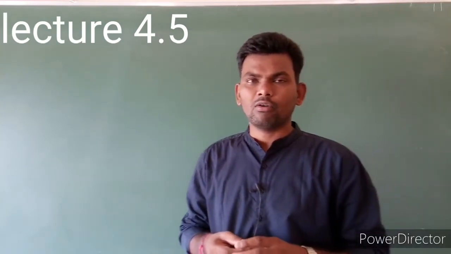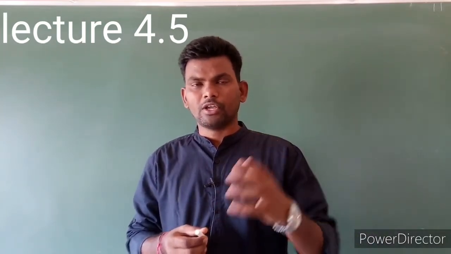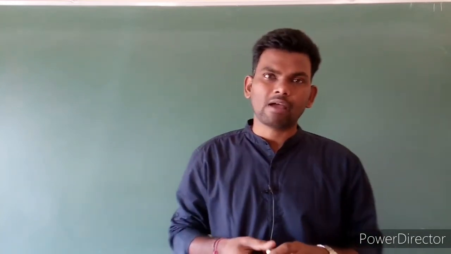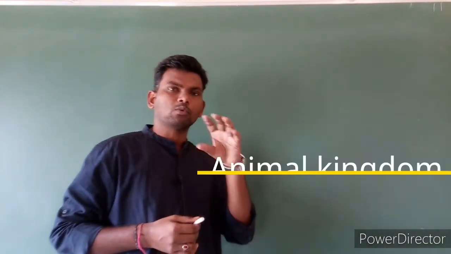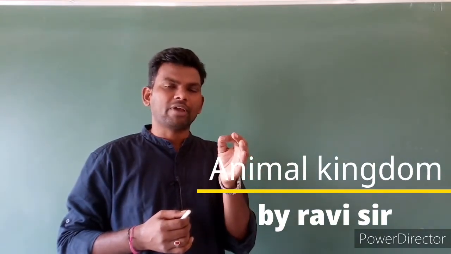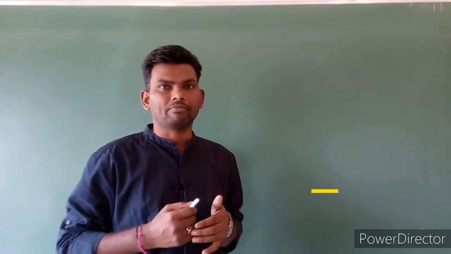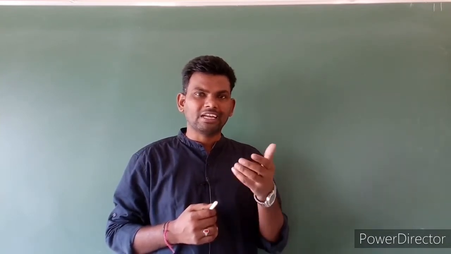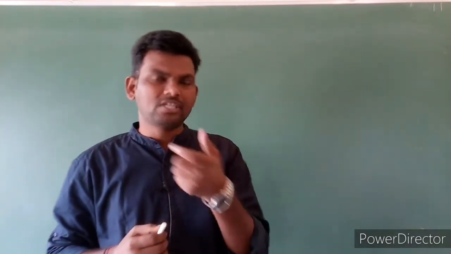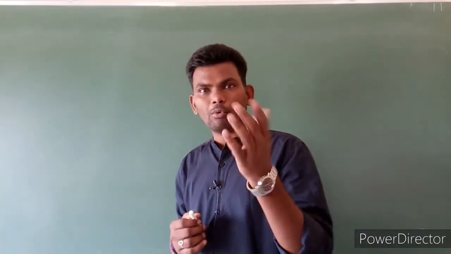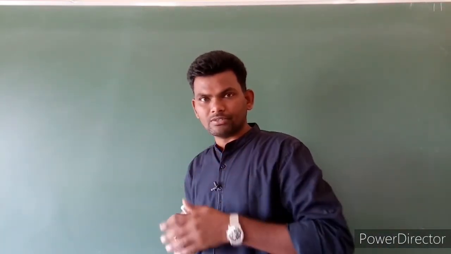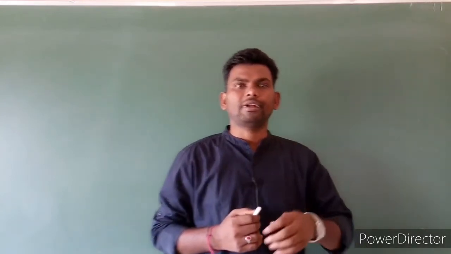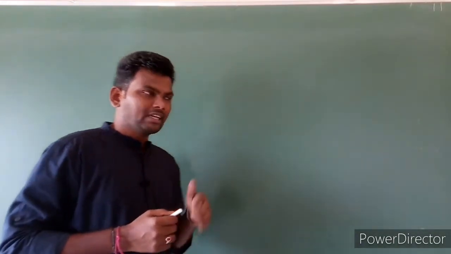In the last class, we had discussed Ctenophora as well as Cnidaria members. As usual, focus more on special characters. Bioluminescence is a major character of Ctenophora members. And next one is Cnidaria members: cnidoblast, cnidocyte, as well as metagenesis like polyp, medusa, alternation of generations. So these are the special characters of Cnidaria members. Clear? So in this session, I am going to start with the